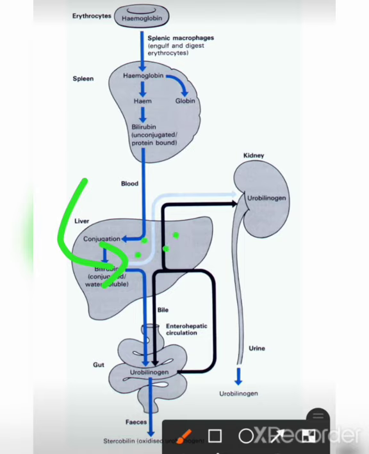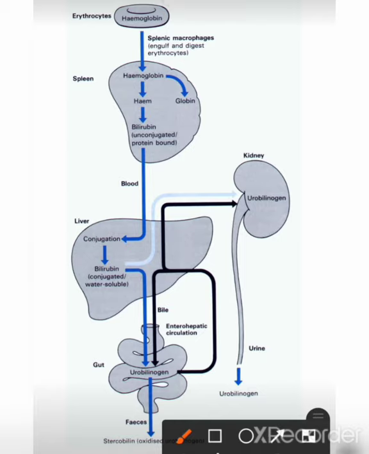bilirubin is taken up by the hepatocytes. Inside the hepatocytes, bilirubin will bind to the cytoplasmic protein ligandin. This process is also known as the internalization of bilirubin in the liver. This is a very important process because it prevents the reflux of bilirubin from the liver to the blood.